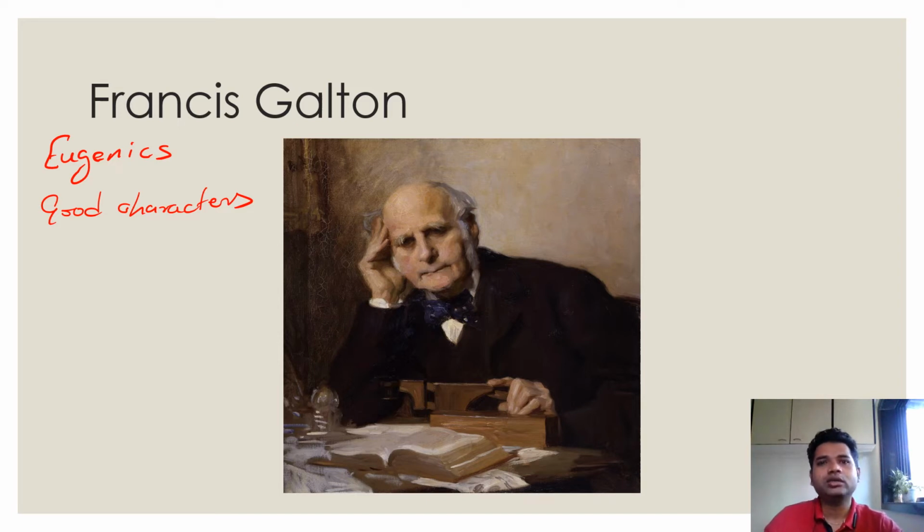So over here, Galton decided which characters are dominant or which are good characters, and he promoted selective breeding in humans, just like in agriculture, where we selectively breed cattle. By doing selective breeding, we increase productivity. So if there is a dairy cattle, we selectively breed a particular cow with a particular bull, so that the progeny will give more production, either in the form of milk or meat. We do selective breeding in crops also, as well as in cattle, in animal husbandry. Galton promoted selective breeding in humans.